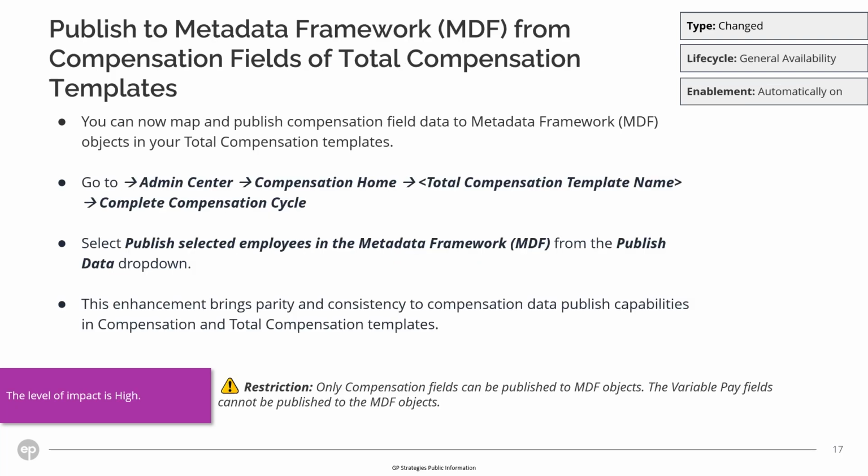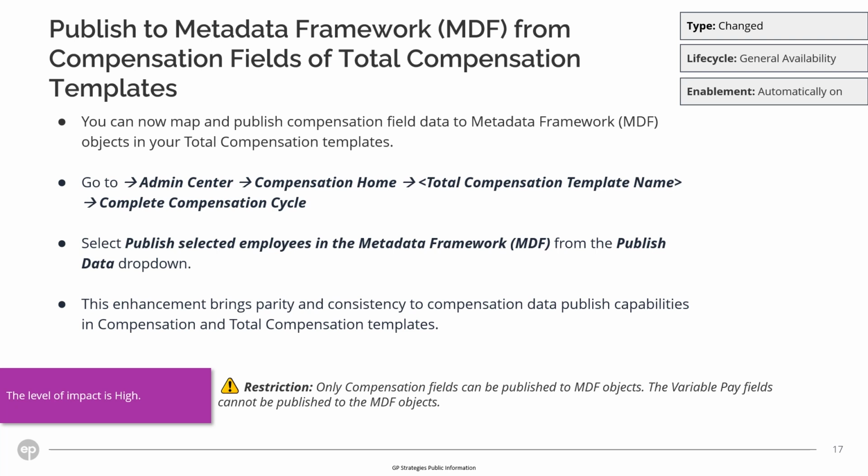Publish to metadata framework, or MDFs, from compensation fields of the total compensation template. You can now map and publish compensation field data to MDF objects in your total compensation templates. There is currently a restriction where only compensation fields and not variable pay fields can be published to MDF objects.